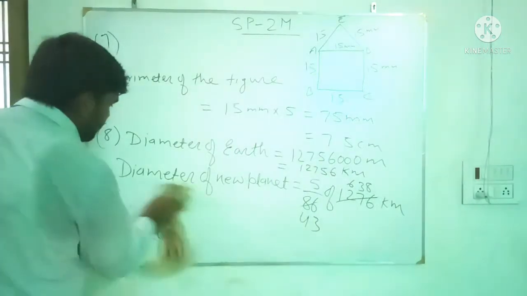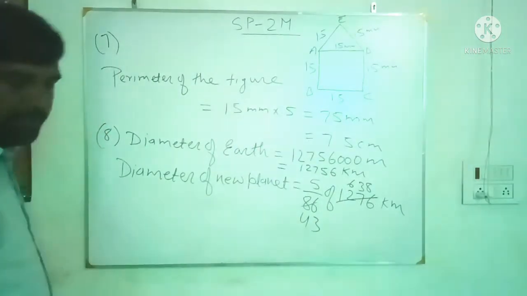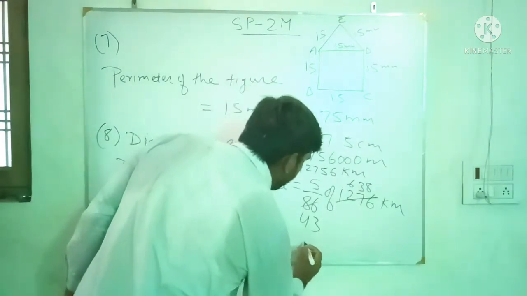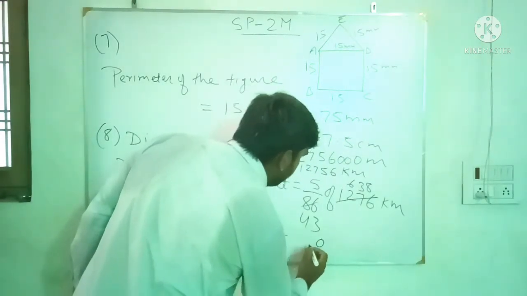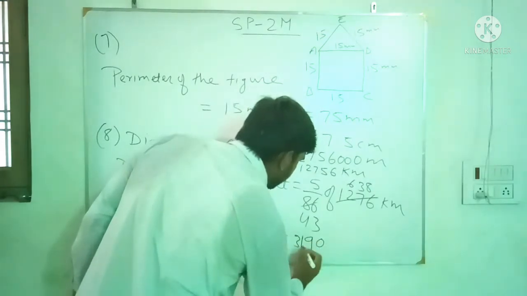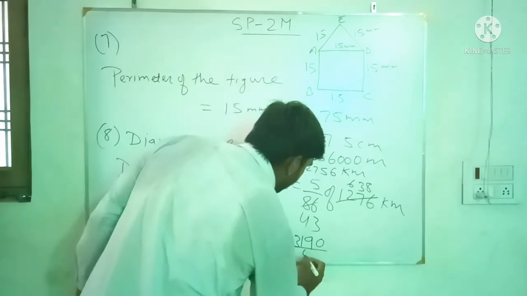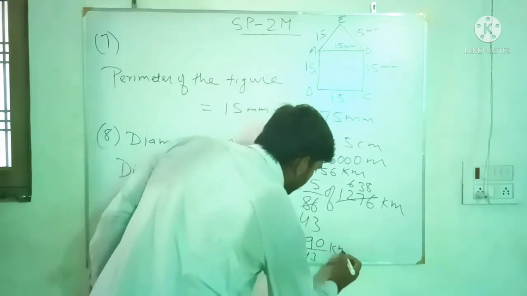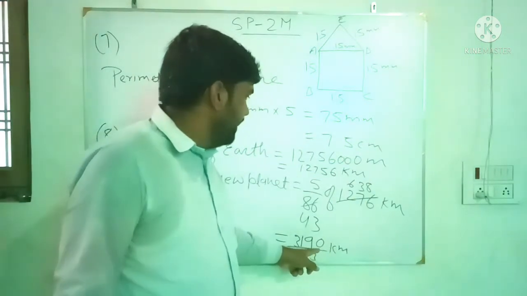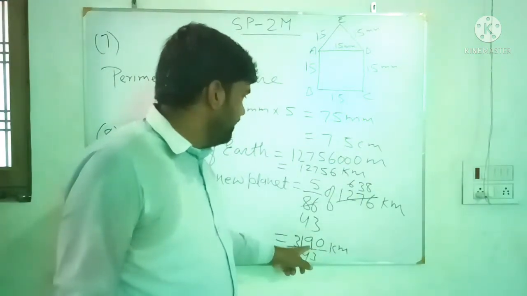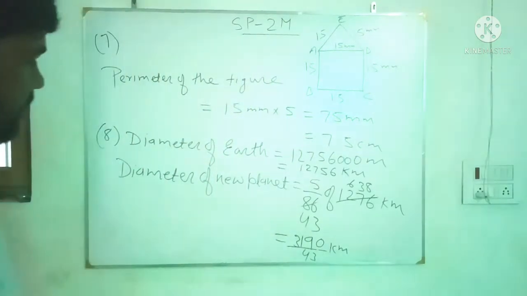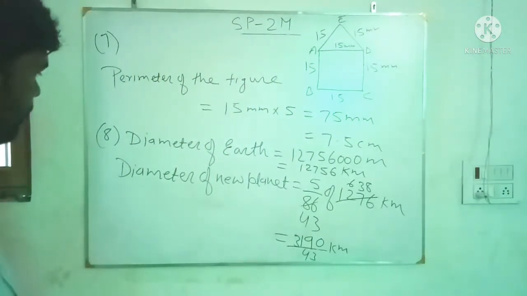So it is not divisible. Now we multiply and find the answer in decimal. 5 8s are 40, 0 carry 4, 5 3s are 15 plus 4 is 19, 9 carry 1, 5 6s are 30 plus 1 is 31. That is 3190 upon 43 kilometer.